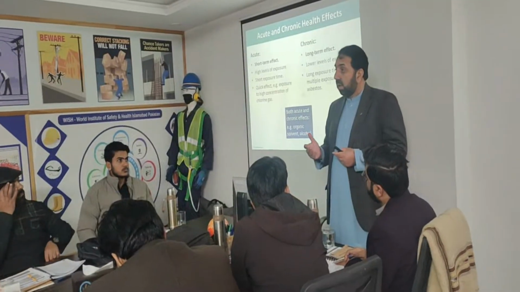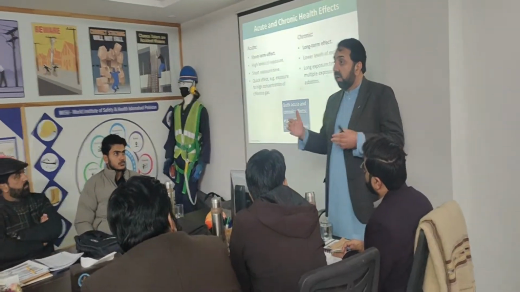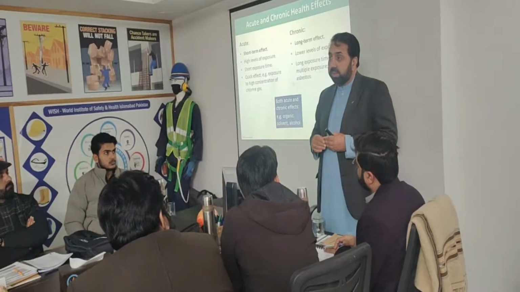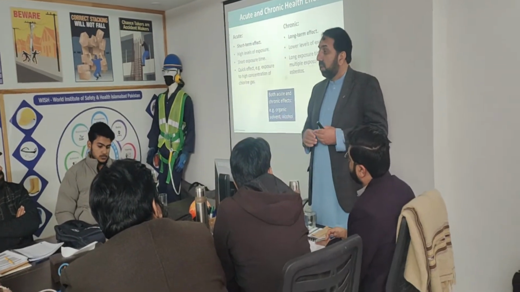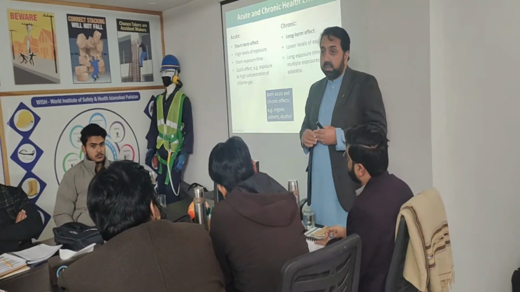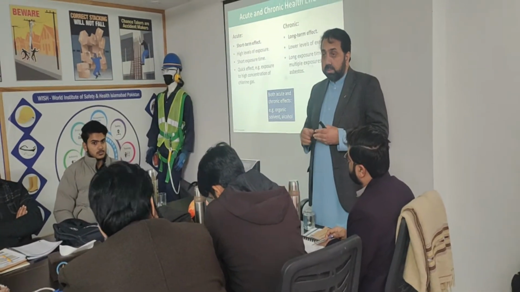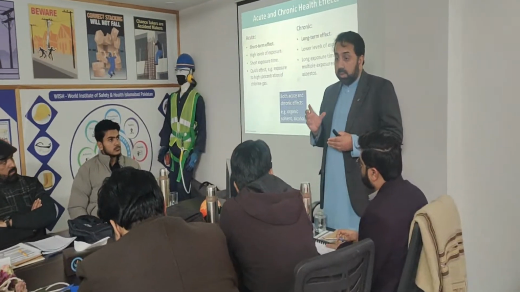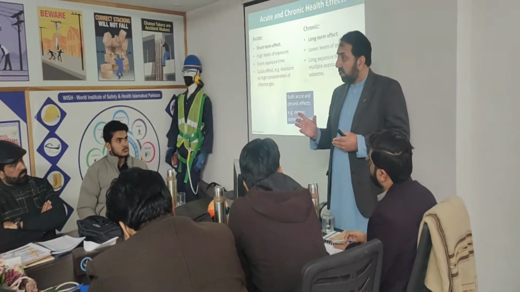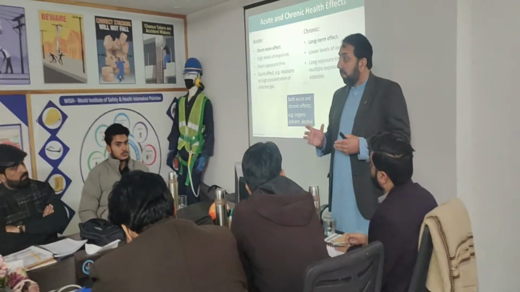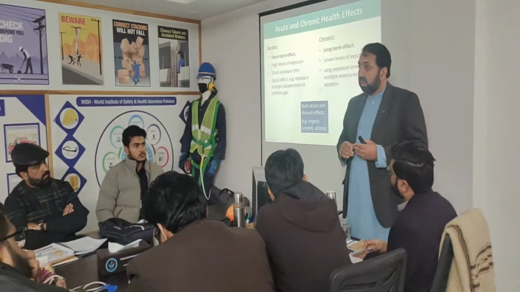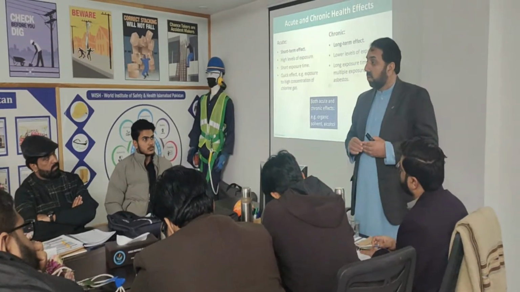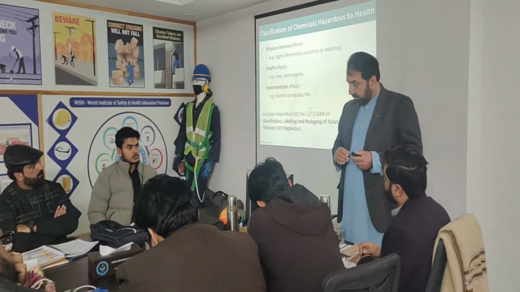For example, unfortunately, if someone's liver has been completely damaged due to hepatitis B or C, then at that time the liver cannot heal again. Similarly, the lungs. The chronic effects, like chronic mental illness, may not be reversible. So both are very, very serious. Acute is also serious and chronic is also serious.